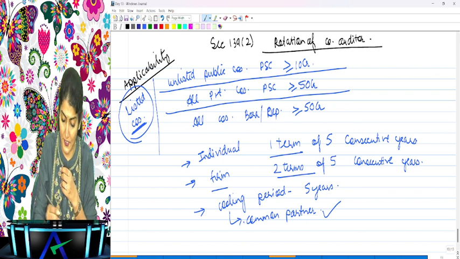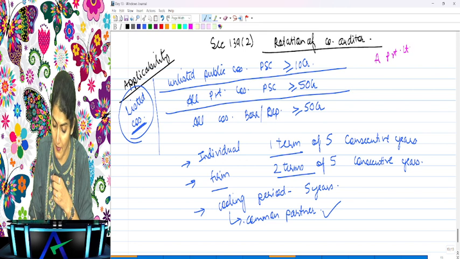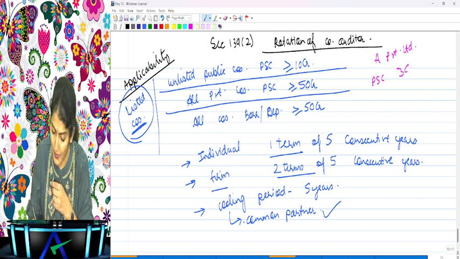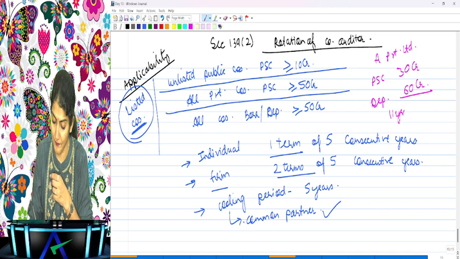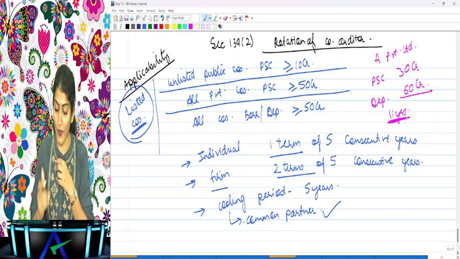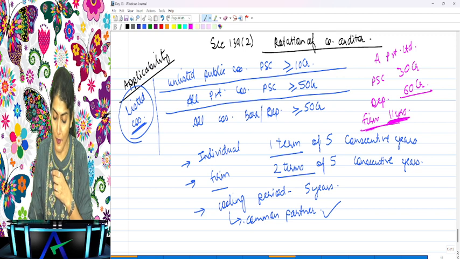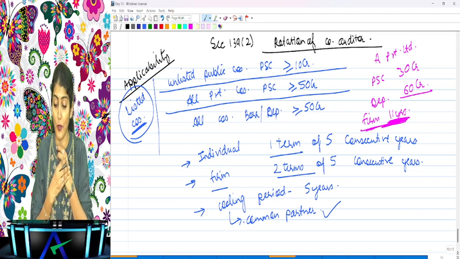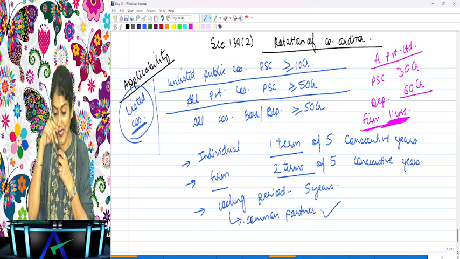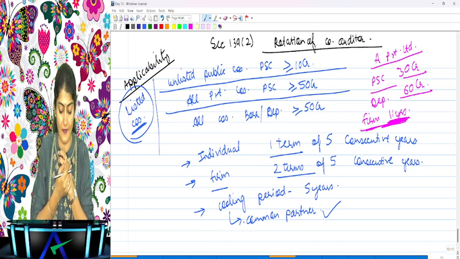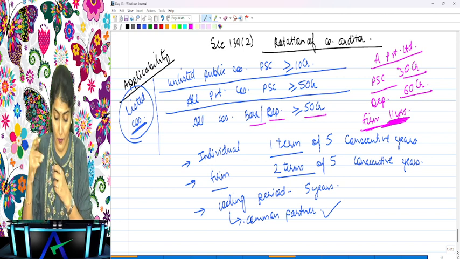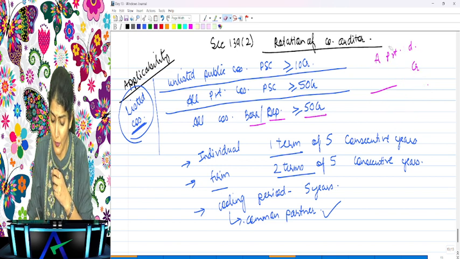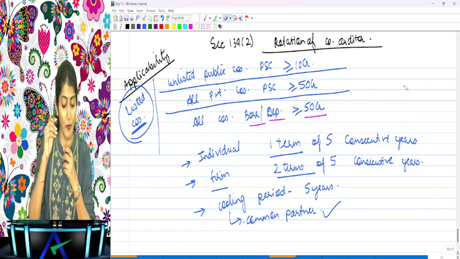Okay. A private limited having paid up share capital of 30 crore and having deposits with the bank of 60 crore has appointed a firm as an auditor for 11 years. Is the appointment valid? No, it is not valid. Why? Are rotation provisions applicable to A private limited? Yes, though the paid up share capital is less than 50 crore, the borrowings and deposits are exceeding 50 crore. It is 60 crore. So they can appoint a firm for not more than 2 terms of 5 consecutive years. Are you able to follow this, everyone?